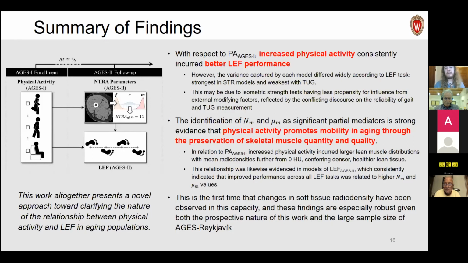And so this is the first time that we've seen, again, these radiodensity terms observed in the capacity towards predicting lower extremity function and situated in this relationship between physical activity and functional parameters in aging.